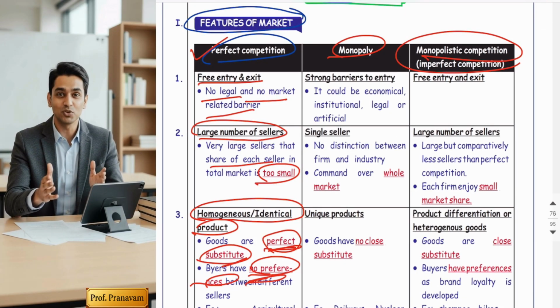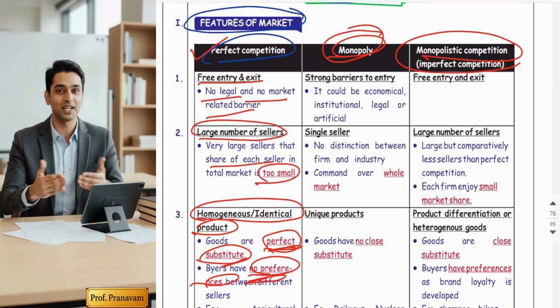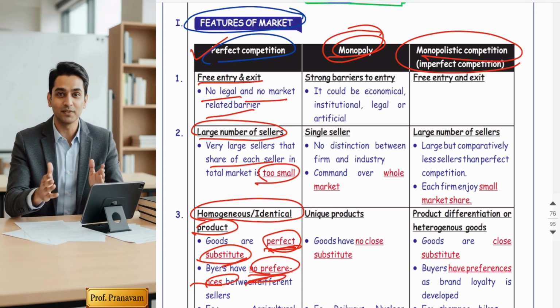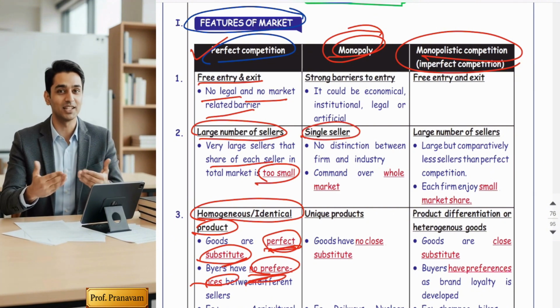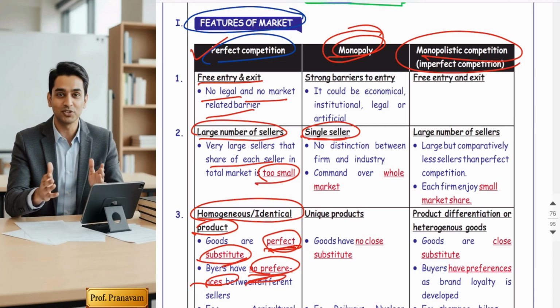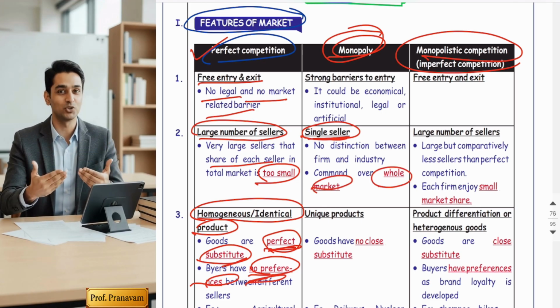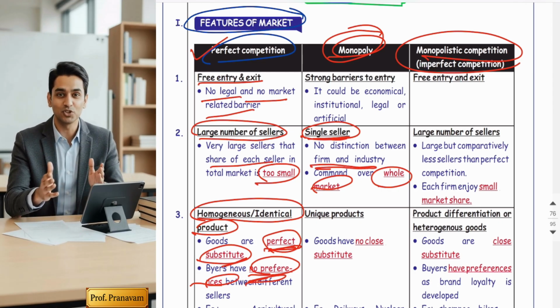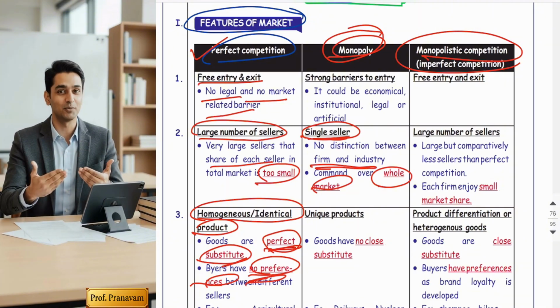Now let's move to the next part, that is monopoly. Friends, the word mono means single and poly means seller. It is a single seller market. Means only one producer or one seller in the entire market. That's why it's called single seller. He enjoys the whole market share. He's the king of the entire market. Or I can say there is no difference between firm and industry. Firm means a single seller, industry means a group of firms, so the monopolist is a single seller, and in the group he's alone.